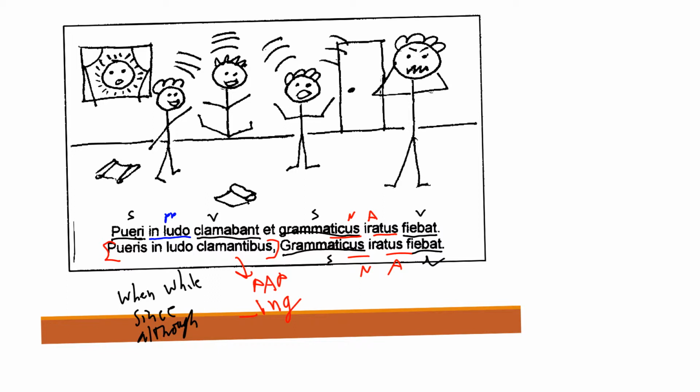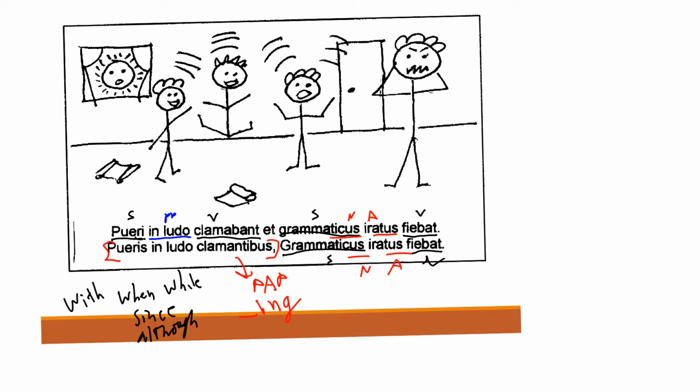So in here, I think with is a good general translation, but you might want to use one that makes a little more sense. Here we can use with and start off with that. So with the boys shouting in school, the teacher was becoming angry. Or you could apply one of these other translations. When the boys were shouting in school, the teacher was becoming angry. You could say since the boys were shouting in school, the teacher was becoming angry. That's also a fine translation.